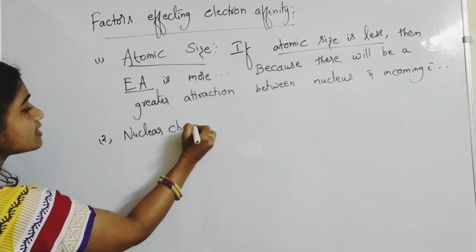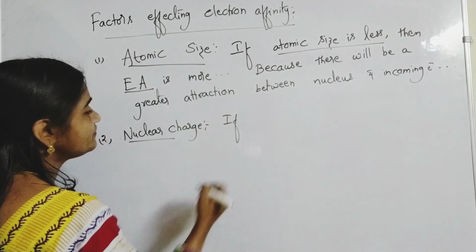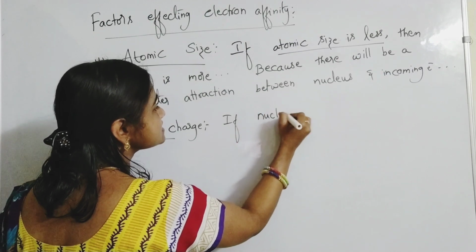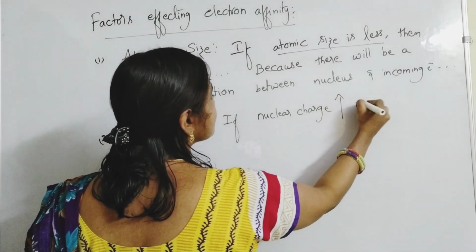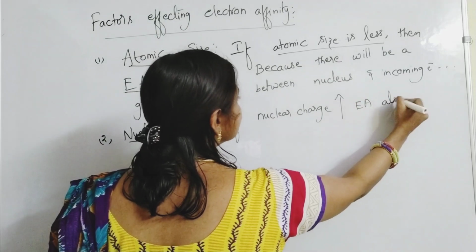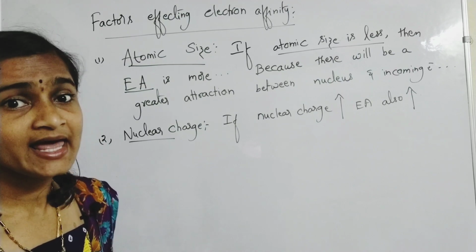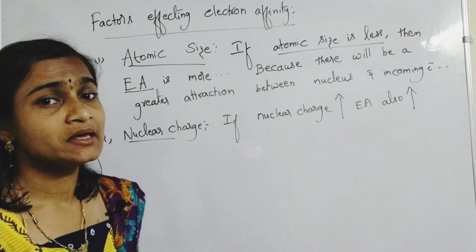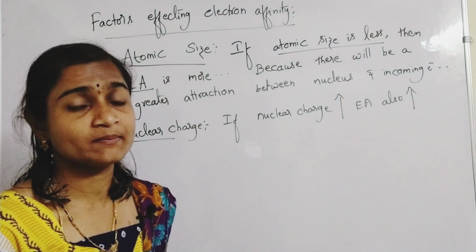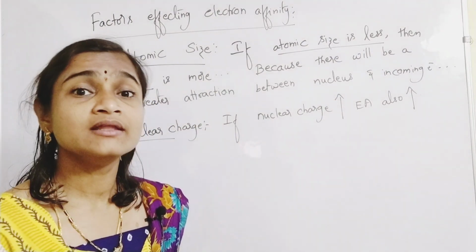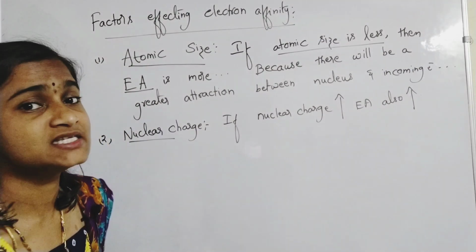If nuclear charge increases, electron affinity also increases, because there will be a greater attraction between the nucleus and the incoming electron. So you have to remember this point.